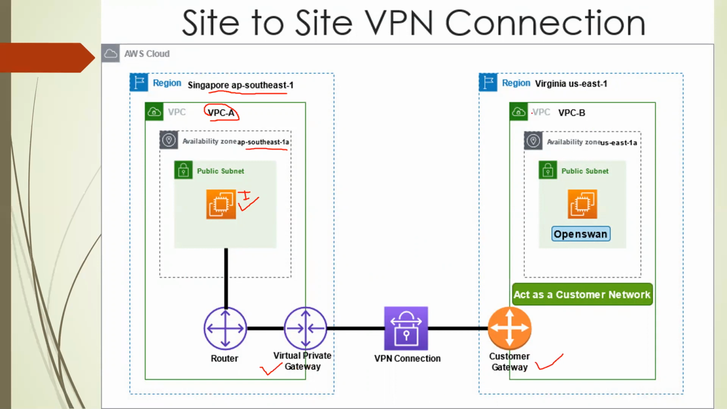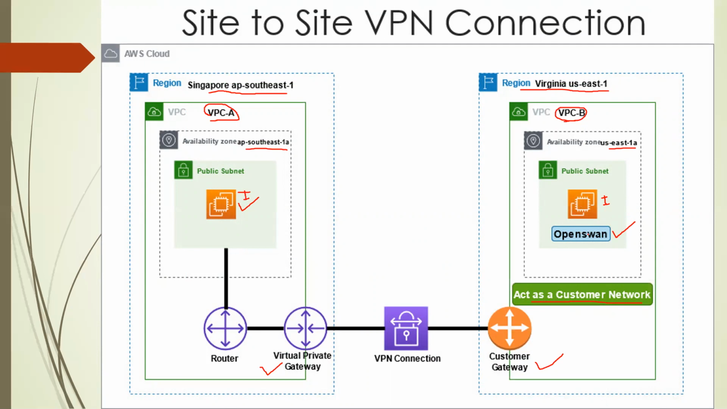Here you can see we will create another region and use it so that it acts as a customer network. So we will create a virtual customer network. For that, we will take one region, Virginia US East 1, and create another VPC here, VPC B, and use the availability zone US East 1A. Here we will create one instance in this zone, and we will install OpenSwan. OpenSwan is a software used for VPN purposes.